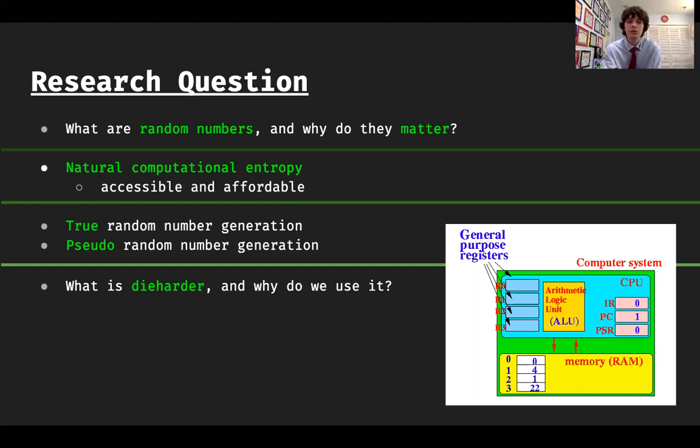And it uses a concept I call natural computational entropy. Natural computational entropy is the idea that computers are so sophisticated nowadays that it's almost impossible to predict what they're going to be doing at any given moment. They're performing millions of calculations per second. Each calculation depends on the results of a million other calculations in the past. Each calculation depends on so many different factors in the computer, because computers are so complicated and sophisticated nowadays, that I thought that if we use that, we could generate random numbers that will be verified by Dieharder to be random and useful.